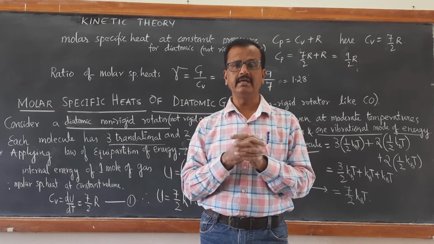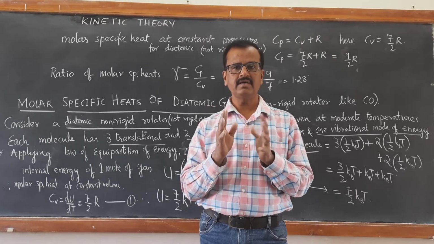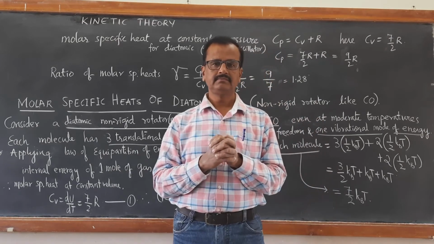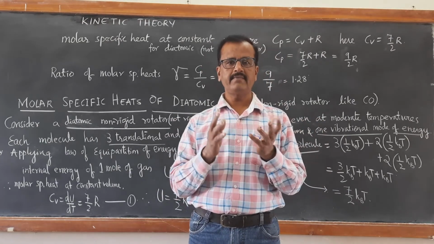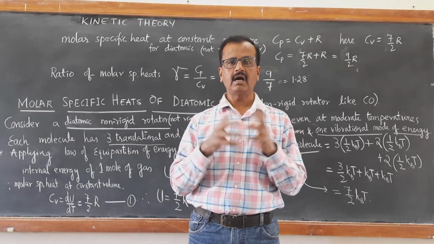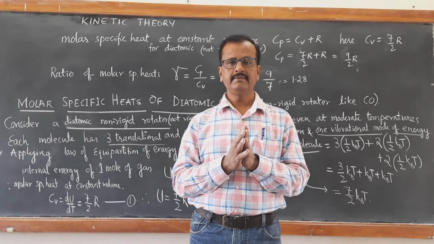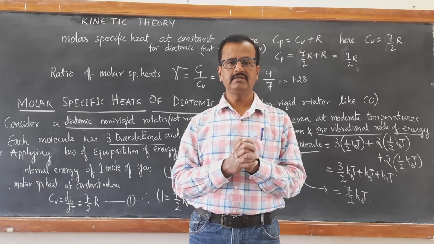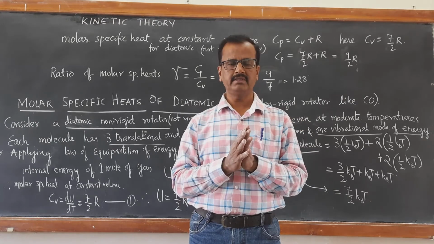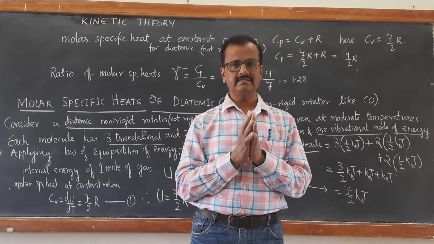Now if it is a polyatomic gas, meaning the gas which is having more than 2 atoms, like water vapor H2O, it is having 2 atoms of hydrogen and 1 atom of oxygen, so it is polyatomic. Carbon dioxide CO2 is also polyatomic. Methane CH4 is polyatomic. C2H6 ethane is also polyatomic. So what is the relation for polyatomic gases?